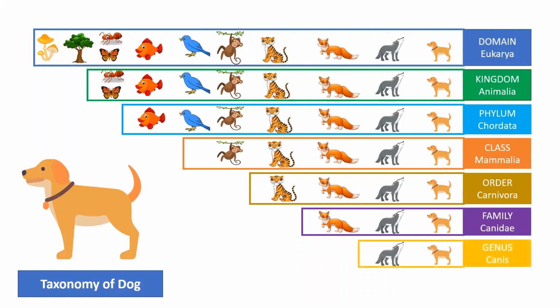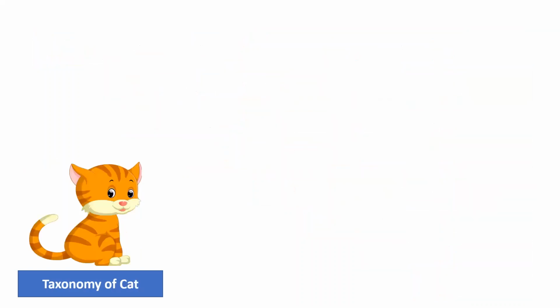But more specifically, the genus is Canis. So Canis has wolf and dog. But much more specifically, the species is known as familiaris, and it includes only dogs, maybe a domestic or a wild dog.